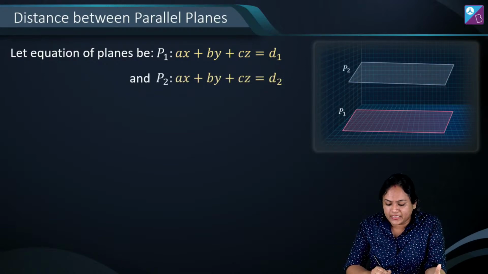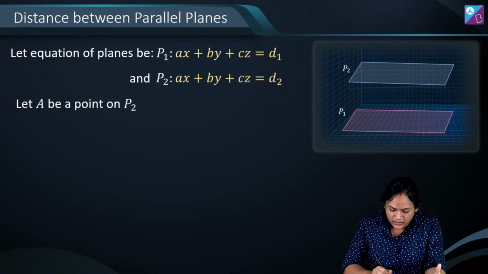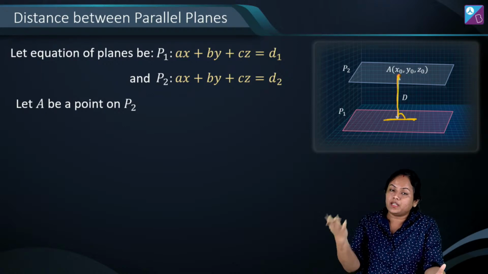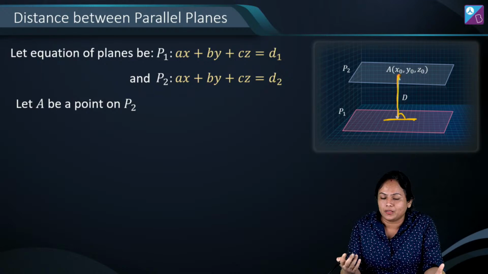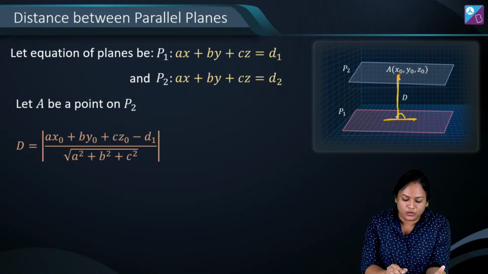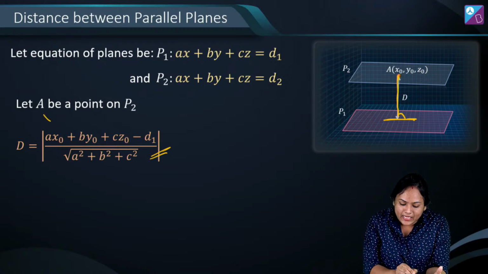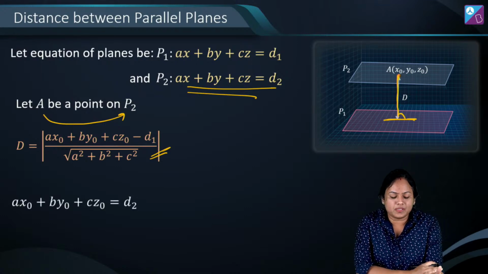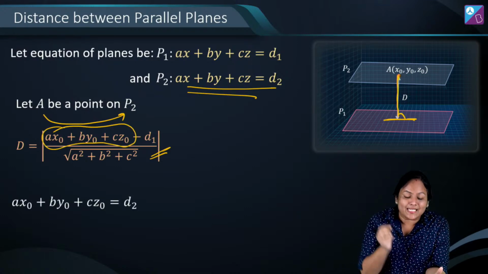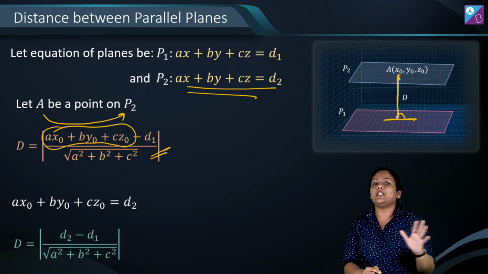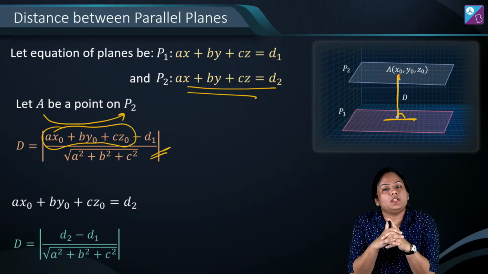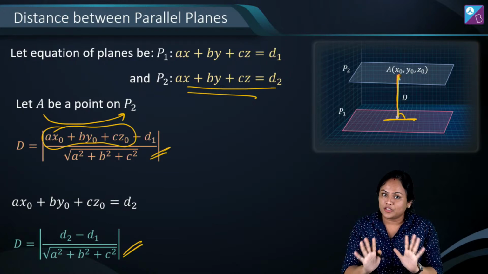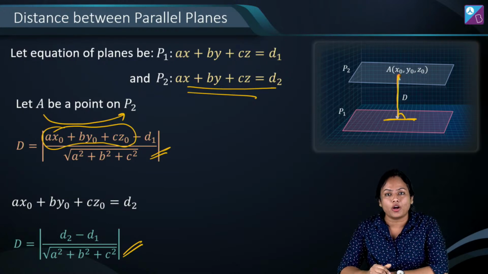So if you have two planes like this and let's say किसी एक plane पे we consider a point A, let's say on P2. So P2 पे जब हम पॉइंट लेंगे तो A का डिस्टेंस from P1 is the shortest distance, let's say distance between parallel planes, and we already know the distance formula. Since A is lying on P2, when we substitute the coordinates, इसकी जगह पर we can substitute back d2, giving me the final answer as d2 minus d1 divided by root over a square plus b square plus c square. This is the distance formula between two parallel planes. Got it? Subtraction of constants divided by magnitude of normal.